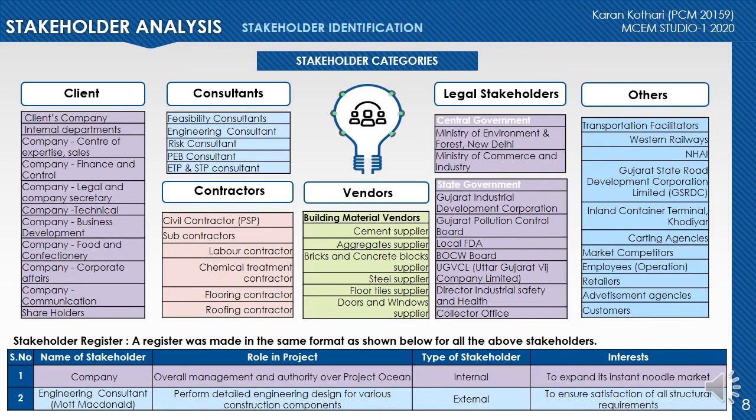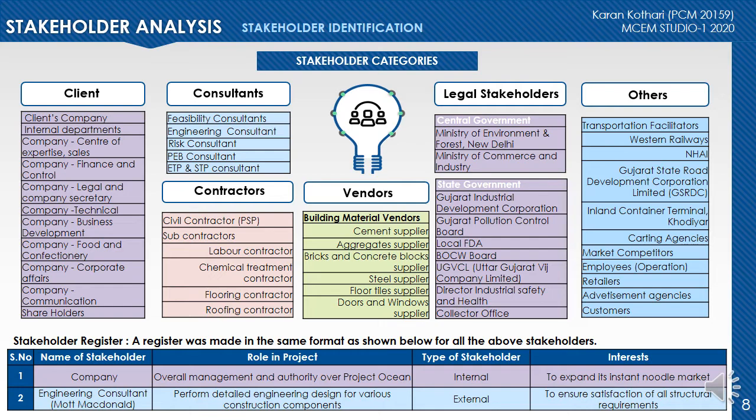For our project, we've identified various stakeholders and categorized them under client, consultants, contractors, vendors, legal, and others. Under the client, there will be a team of technical division, food and confectionery, etc. Under consultant, there will be various consultants like feasibility, engineering design, risk, etc. Under contractors, civil and subcontractors, under vendors, building material vendors, under legal, various legal bodies and organizations, and under other, it includes transportation facilitator, customers, etc.